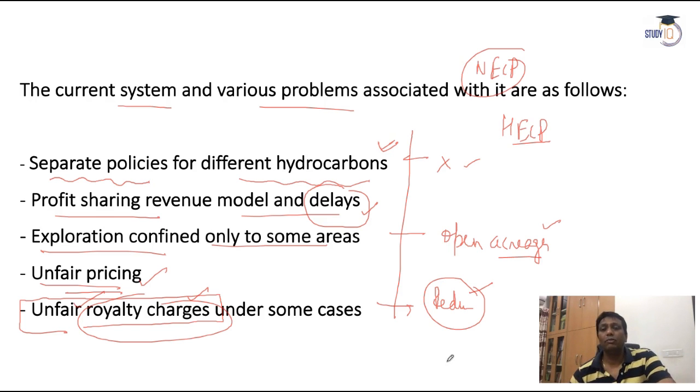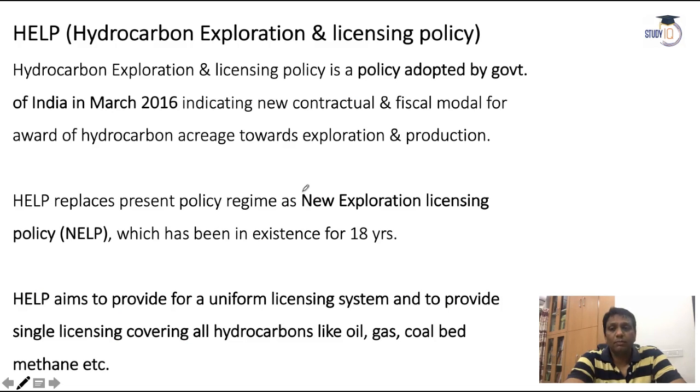Okay, this area is not good, has a lot of problems, has low land areas. Yeah, this type of problem is there. So better you give me only 3% royalties. But in the other case, suppose 8% or 10%. So this much relaxation came in the HELP, but this type of relaxation was not in the NELP. And this is the reason there was a need for upgradation of the NELP, guys.